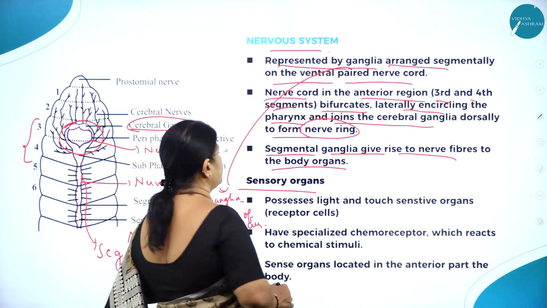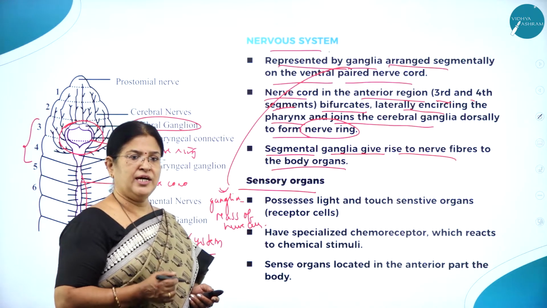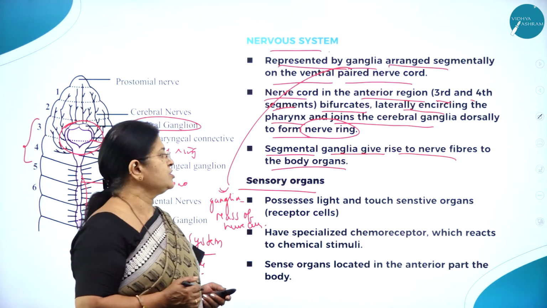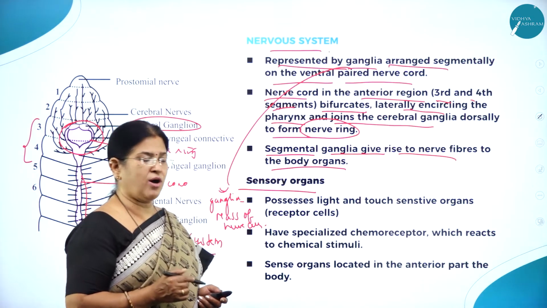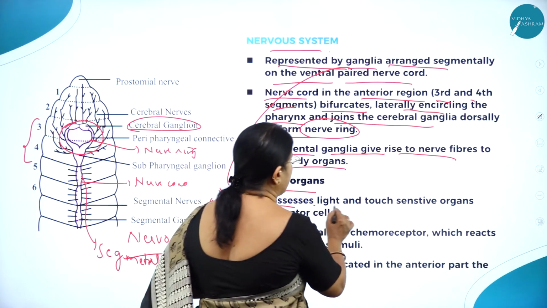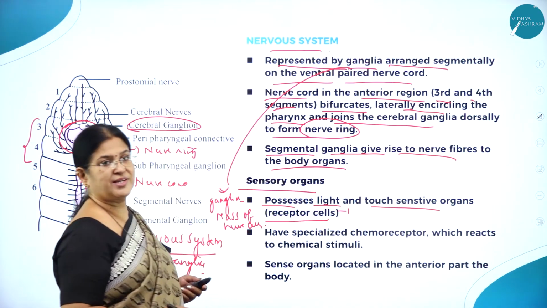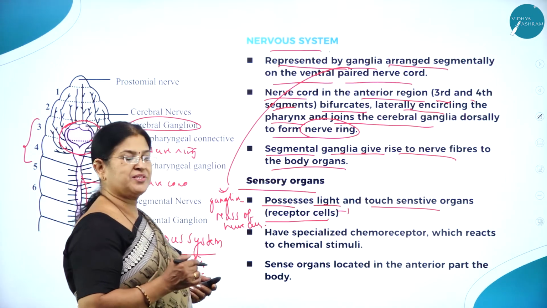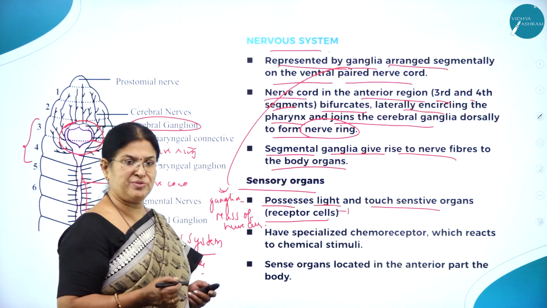Then moving on to the sensory organs. You know, this animal is a terrestrial burrowing animal. So what would be the sensory organs? It possesses light and touch sensitive organs. They are called receptor cells. See, they possess very unique cells called receptor cells, which are sensitive cells.